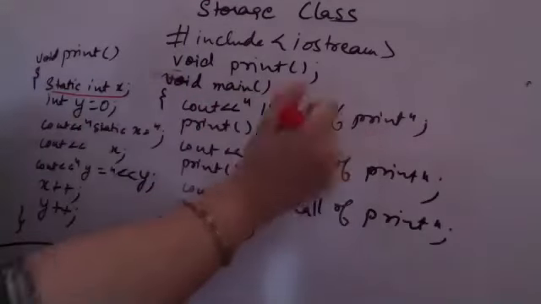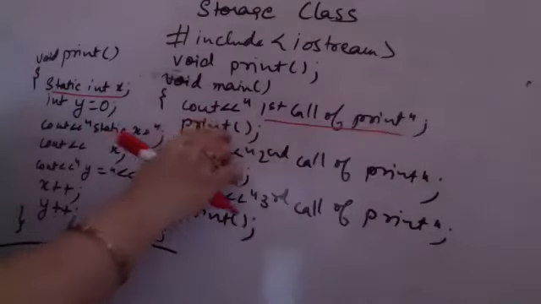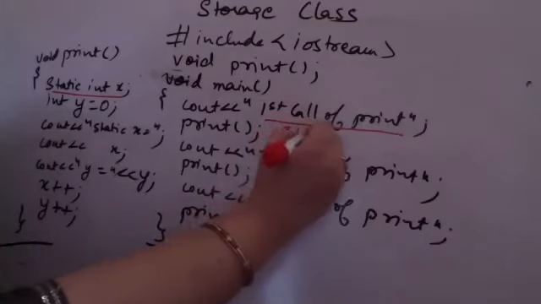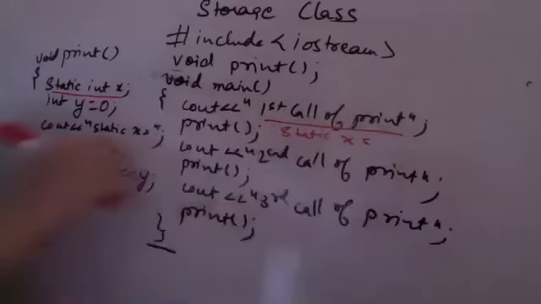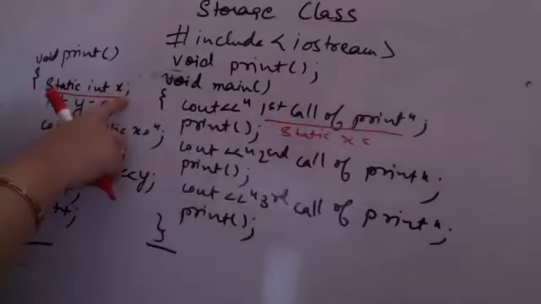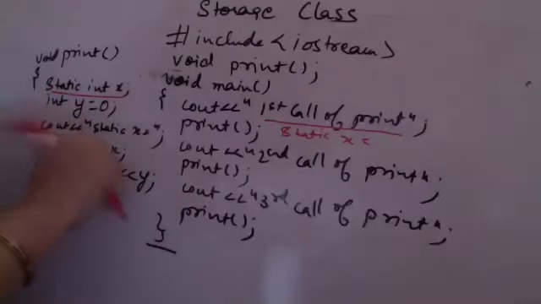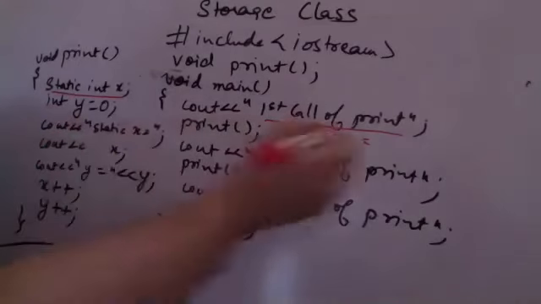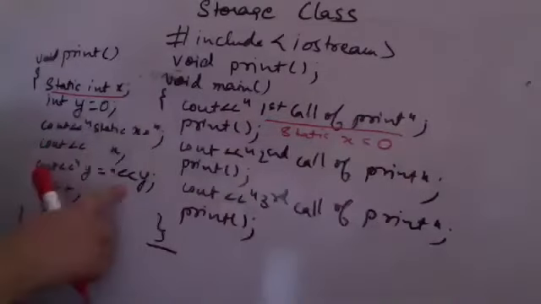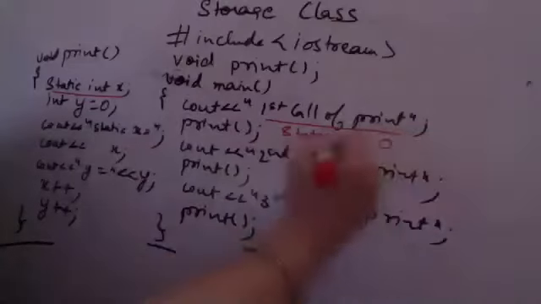The first call of print will be printed. Then static x is initially not mentioned to be 0, but static variables are initialized to 0, so it has the value 0. So when I print x, 0 is printed. Then I print y, and y is 0.